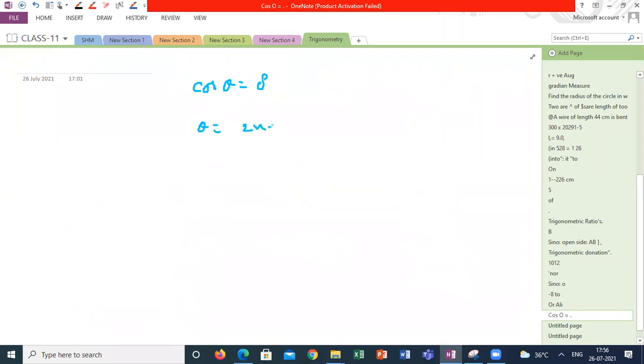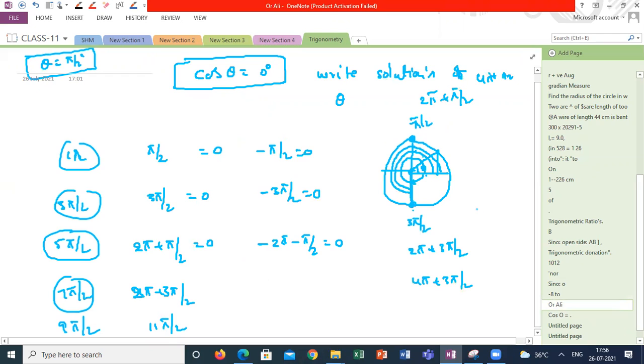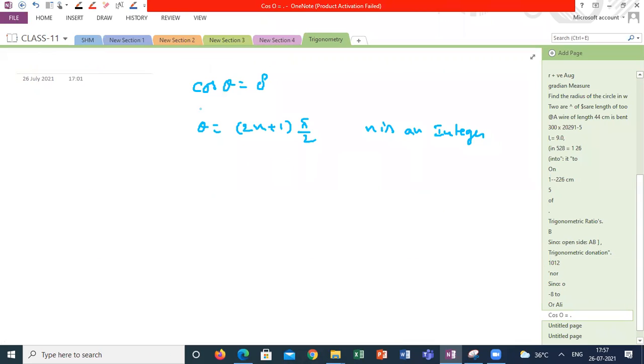Theta is equal to, I can write, (2n plus 1) pi by 2, where n is an integer. Because 2n plus 1, where n is an integer, represents an odd number. See here, at all odd multiples of pi by 2, cos is 0. Odd multiple, whether positive or negative: pi by 2, 3 pi by 2, 5 pi by 2, 7 pi by 2, 9 pi by 2, I am getting cos theta is 0. Where cos theta is 0, the possible solutions are theta equal to (2n plus 1) pi by 2, where n is an integer.